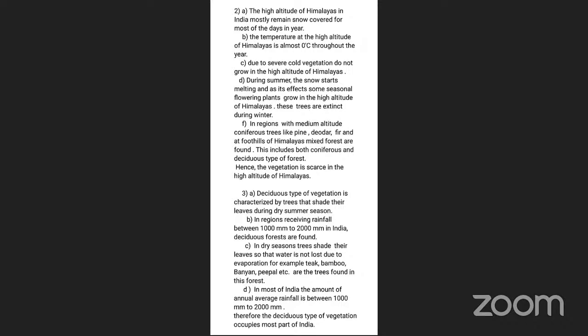I repeat the third question again along with the answer. Sorry for the disturbance. Most part of India has deciduous type of forest. Actually, India mainly has different types of vegetation because of the variations in climate and physiography. India has different types like evergreen forest, deciduous forest, thorny shrubs, coastal forest, and even Himalayan forest. But among all of them, most part of India has deciduous type of forest.